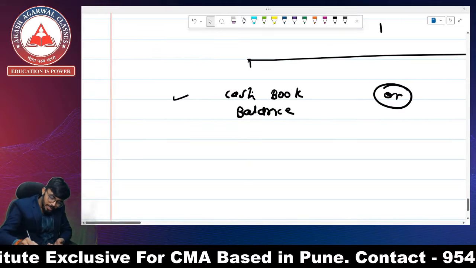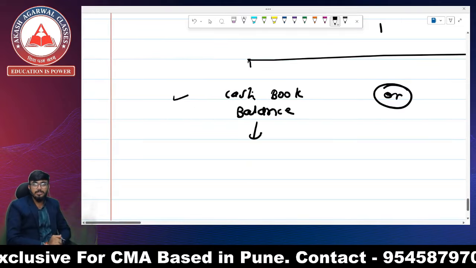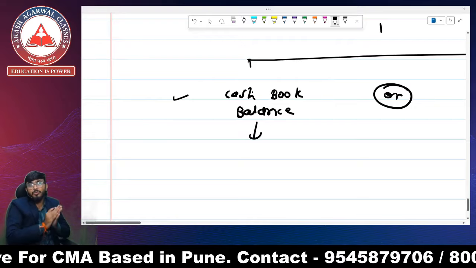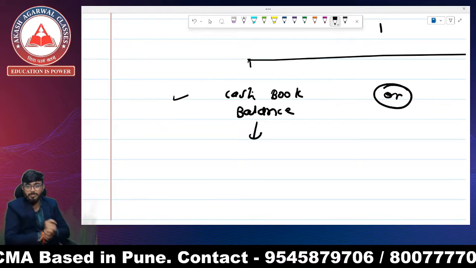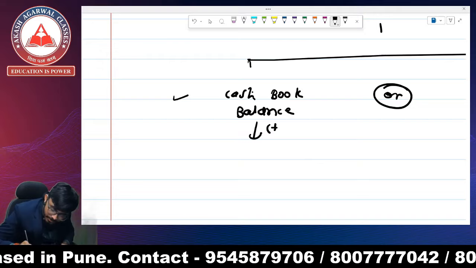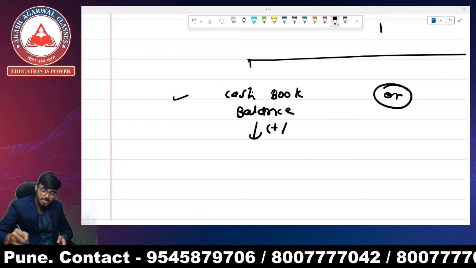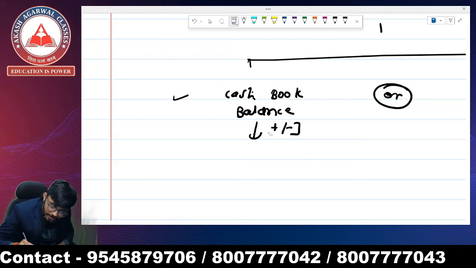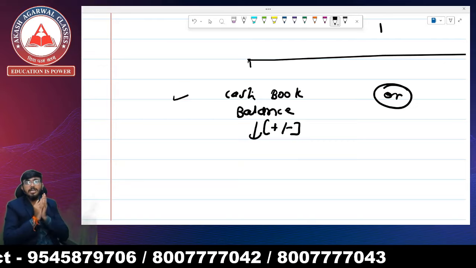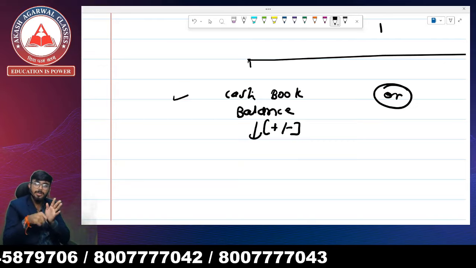So if the cash book balance is given, to find out the passbook balance we are going to add certain transactions and subtract certain transactions, so that we can reach the passbook balance.